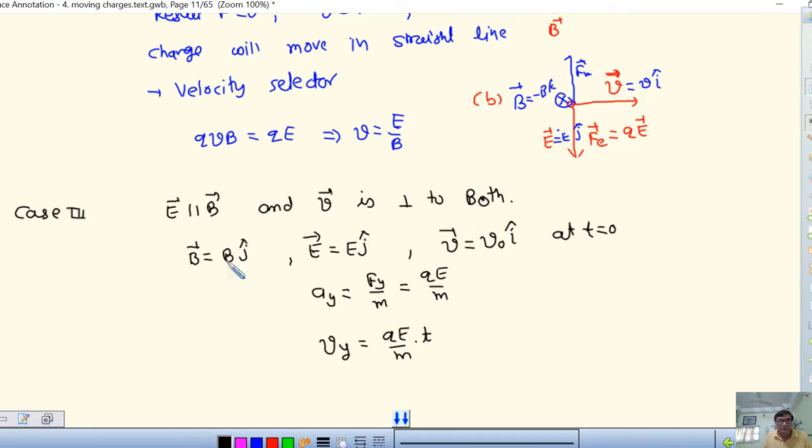Because of this force, the acceleration changes the magnitude, and this Y component is obtained because of this electric force, this electric field, okay? And because of this electric force, this is QE, the charged particle will be dragged in the Y direction. And the Y position at any time is half a t square, where a is QE upon M, and then t square. So at any moment, this is the Y component of the velocity, and this is the Y position of the particle.